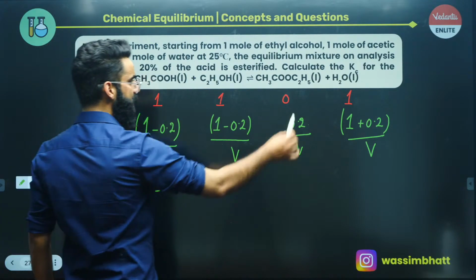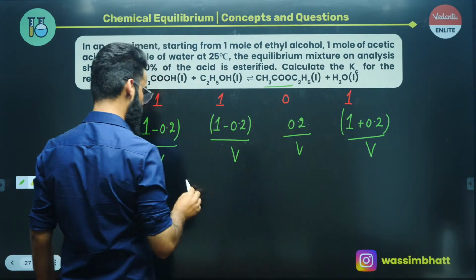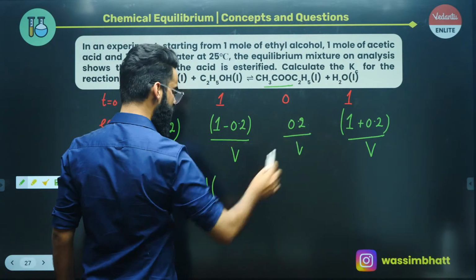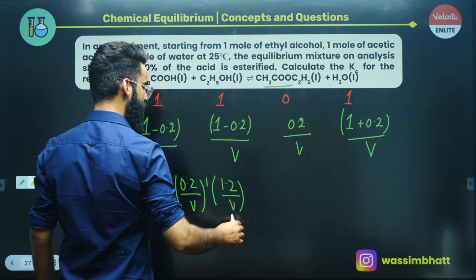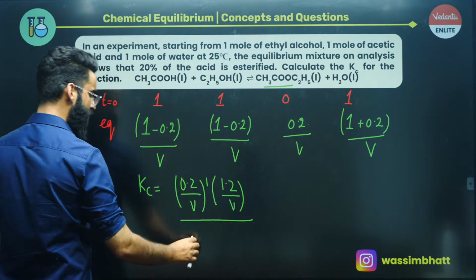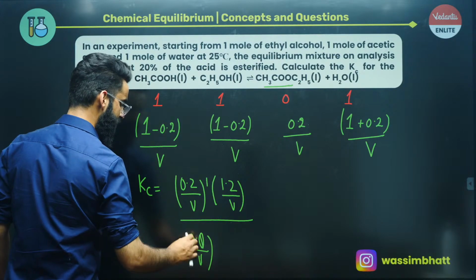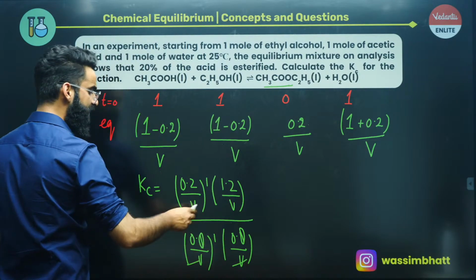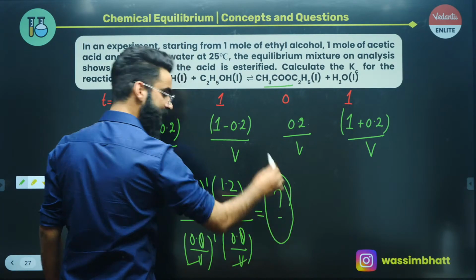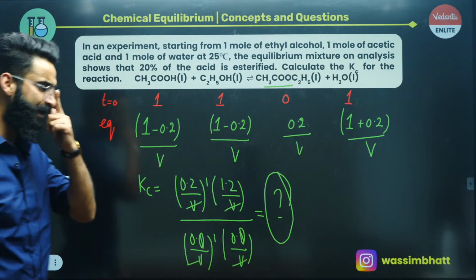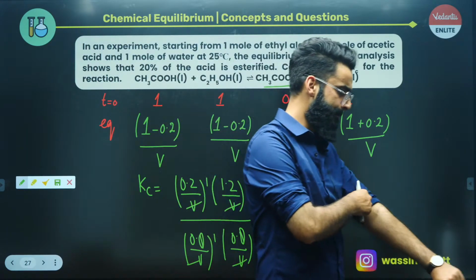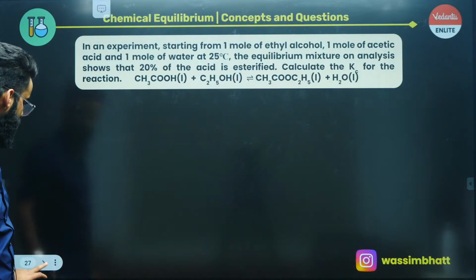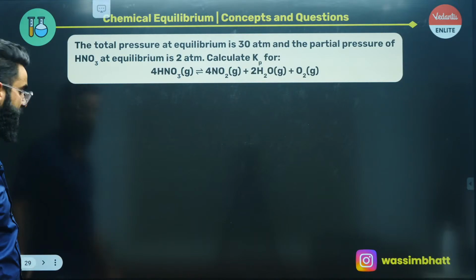That's going to be equal to the concentration of this ester at equilibrium, that's 0.2 divided by V, raised to the stoichiometric coefficient 1. Concentration of water at equilibrium, that's 1.2 divided by V, raised to the stoichiometric coefficient 1, divided by 0.8 divided by V raised to 1, and again 0.8 divided by V raised to 1, right? So V everywhere gets cancelled. Just put the values and get the value of Kc which you were supposed to calculate. Let me quickly know in the chat if it is super clear to everyone, and if you can solve these sorts of questions easily from now on. Right, people? So the final answer of this particular question is 3/8.